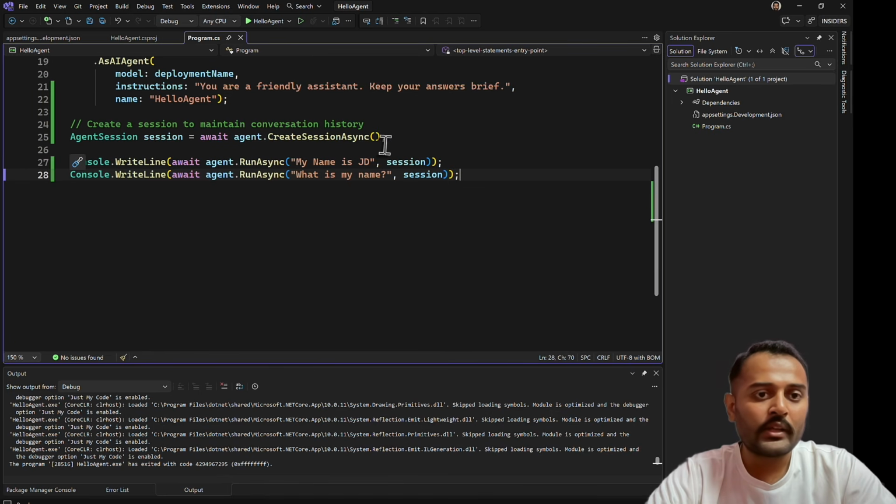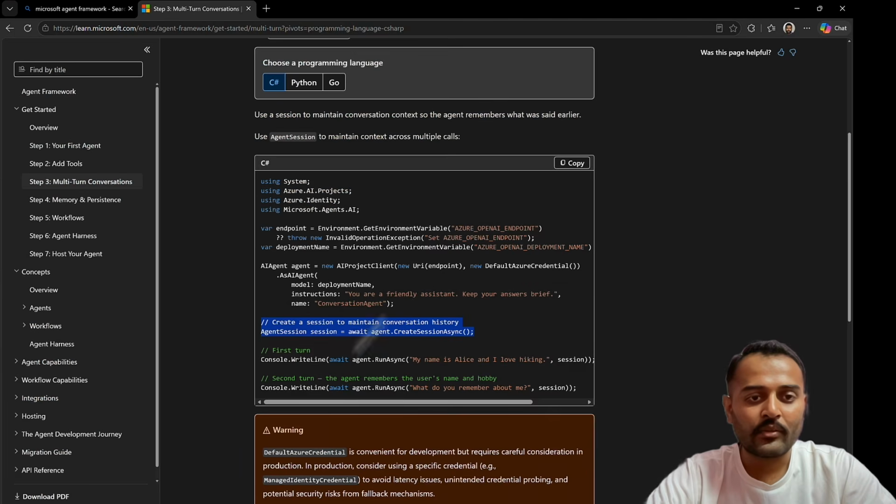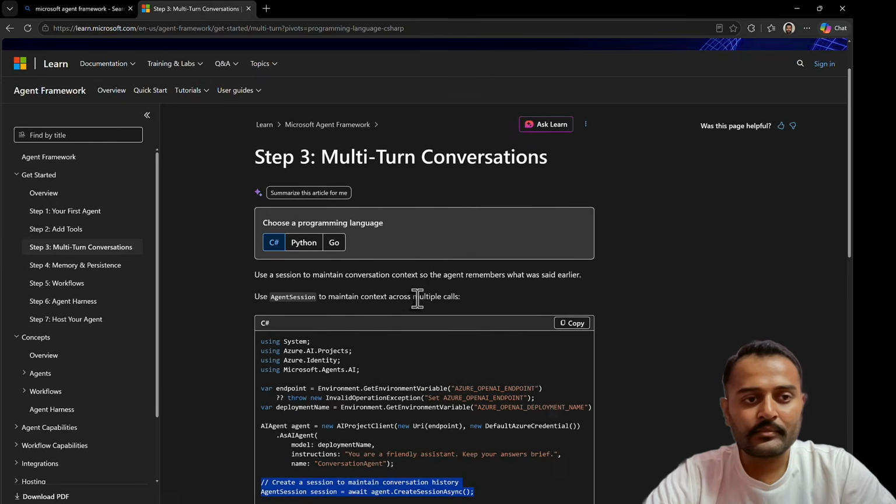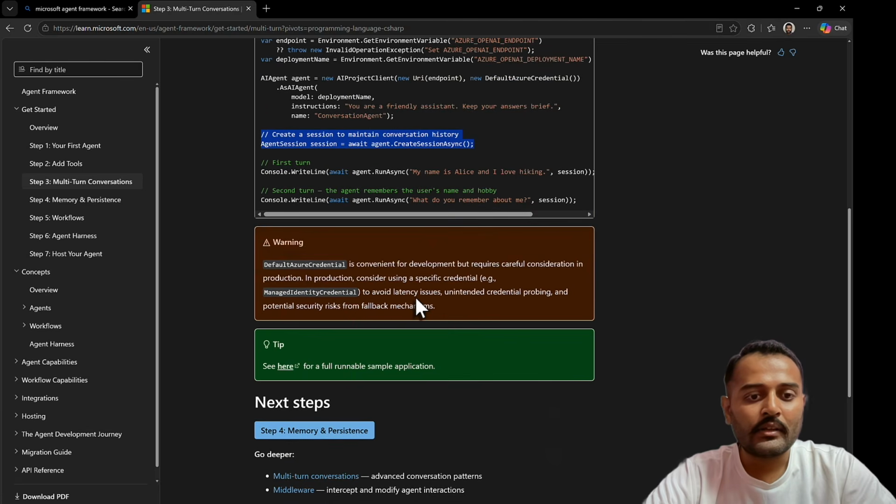Currently it is stored in memory and it will be reset every time you restart your application. I think that is all.